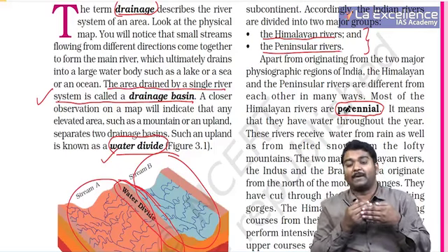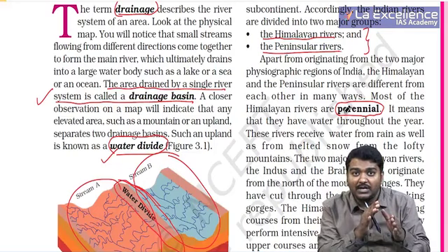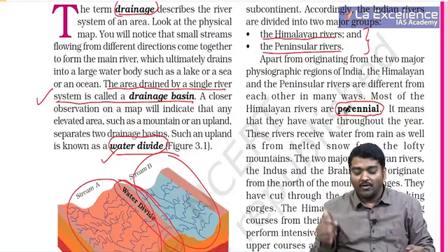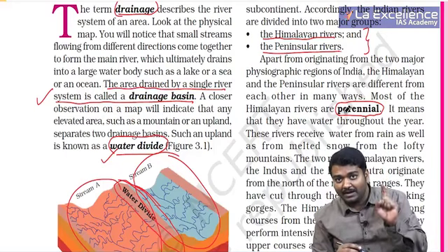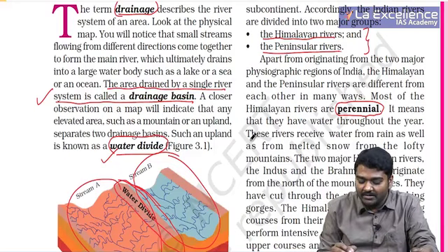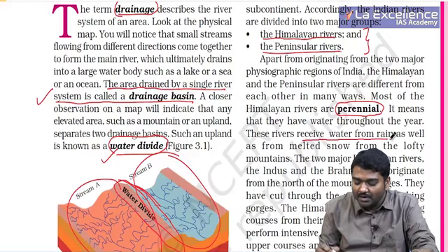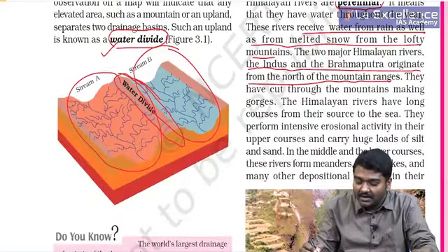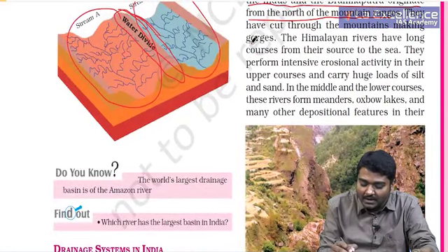Whereas when we talk about the peninsular rivers, they are mostly dependent on the rain, and the rain doesn't happen throughout the year. So we call Himalayan rivers perennial and peninsular rivers are not perennial. Second important thing is, these rivers receive water from rain as well as snow. The best examples of this are Indus and Brahmaputra, which originate from the north of the mountain ranges. They have cut through the mountains, making gorges.